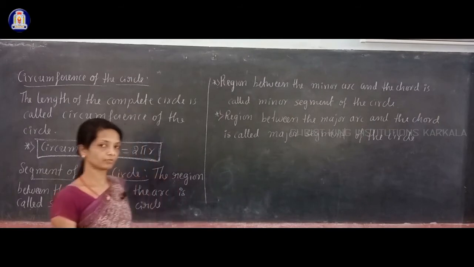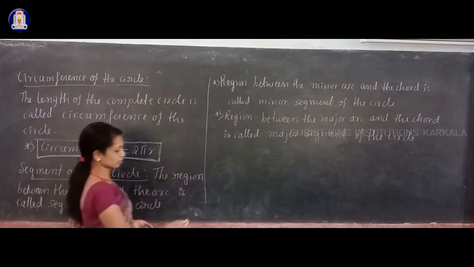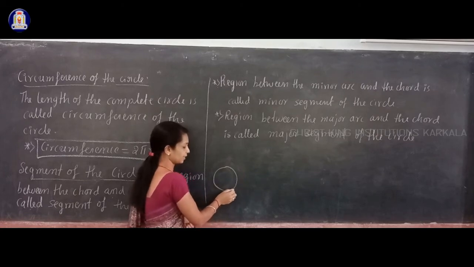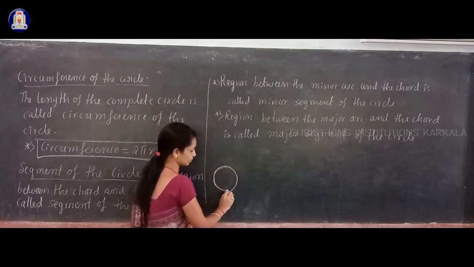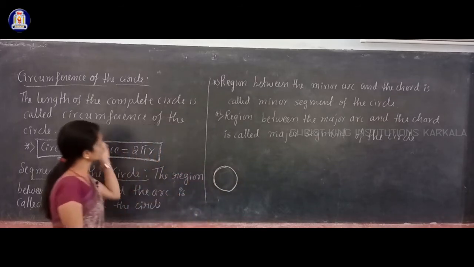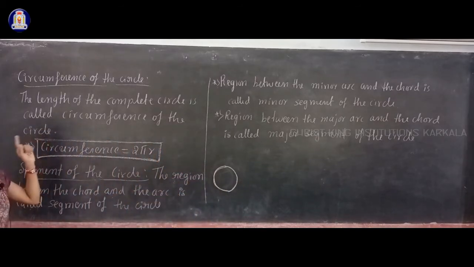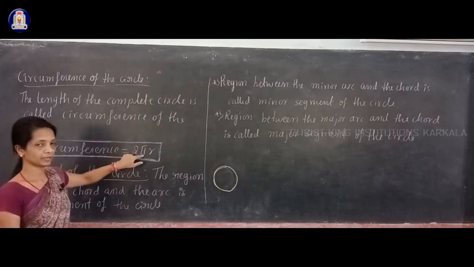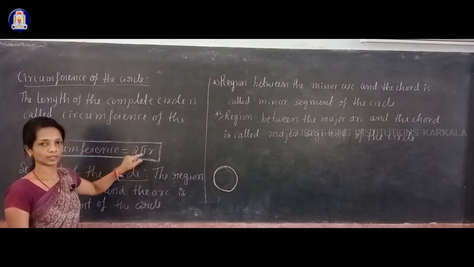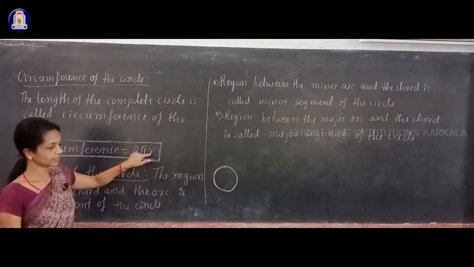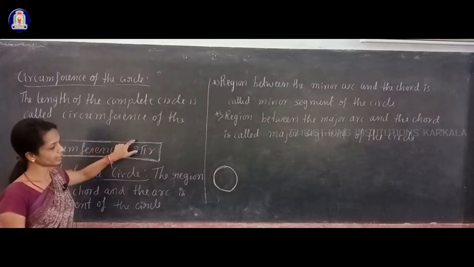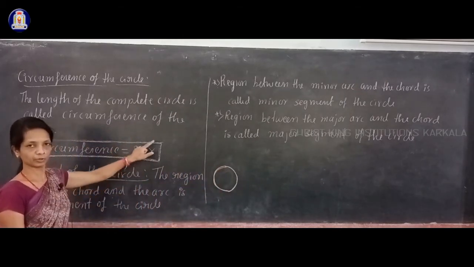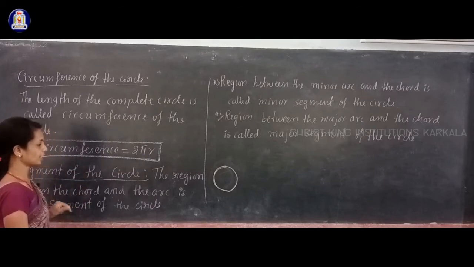Next is the circumference of the circle. Circumference of the circle means what? Suppose you draw a circle like this, then the length of this complete circle is called the circumference of the circle, and that is given by the formula 2 into pi into r. The value of pi you can take as 22/7 or 3.14, and r is the radius of the circle. So to find the length of the complete circle you have to use this formula, 2 into pi into r, where r means the radius of that circle.